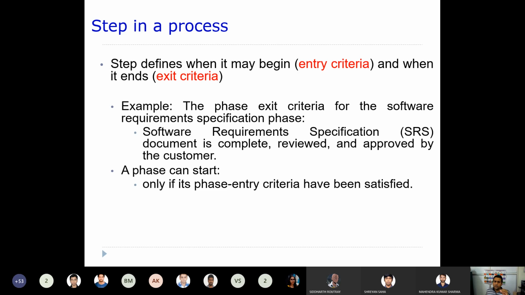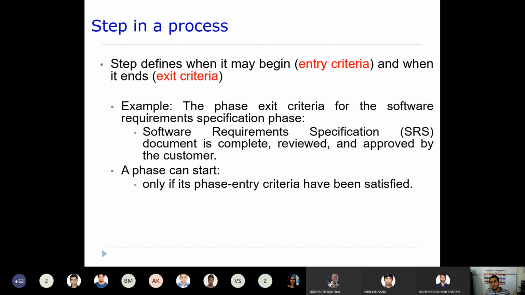Now what is the exit criteria here? The exit criteria here is that the SRS is complete. That means whatever SRS is produced from that phase should be complete, and it should be handed over to the customer for reviewing.